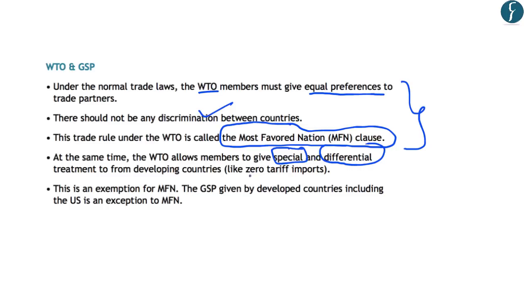Now, for example, by providing zero tariff on imports, the US under its GSP is providing special treatment to the developing and the poor countries. So this Generalized System of Preference that is given by the United States to the developing countries is included as an exception to the MFN clause under the WTO rules. So this is an important point and should be kept in mind from your preliminary examination point of view. And with this, let us move on to the next article.